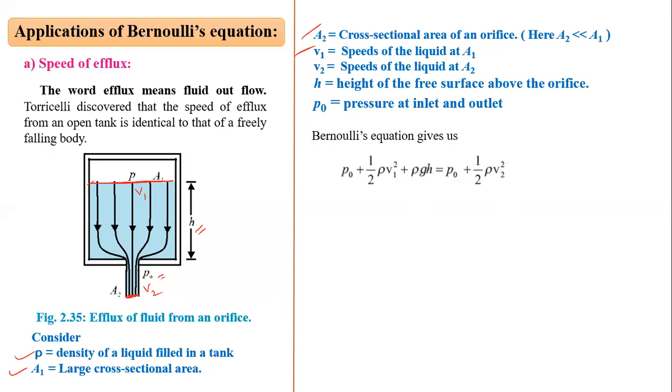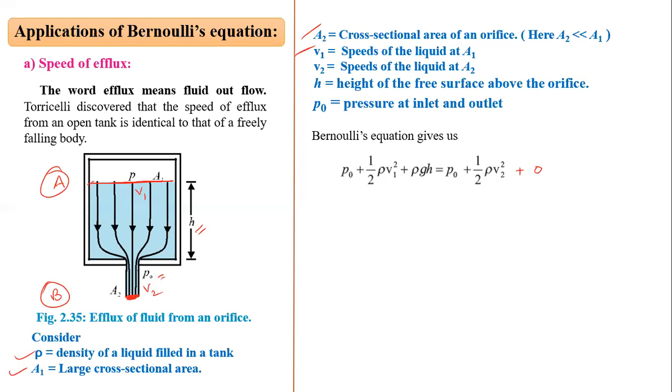By Bernoulli's equation we get P0 plus 1 by 2 rho V1 square plus rho gh is equal to P0 plus 1 by 2 rho V2 square plus potential energy, which at the point A2 at the bottom is 0. So we have written the Bernoulli's equation for point A and point B. At B the potential energy is 0.